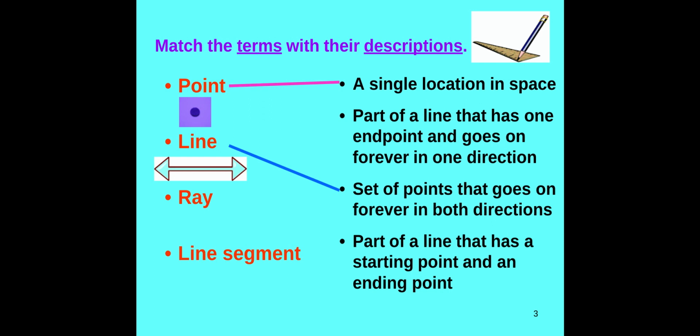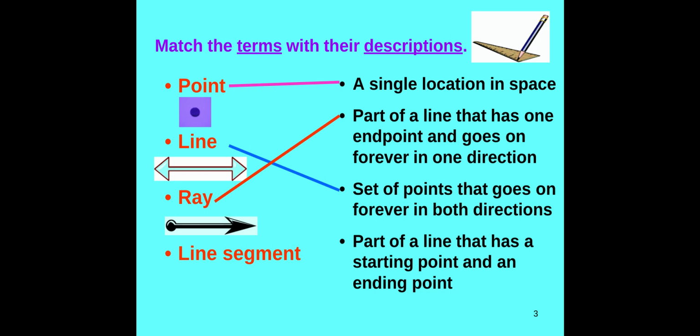A ray, however, is part of a line that has an end point on one side and an arrow on the other that goes on and on forever and ever. Okay, so a line goes in both directions, but a ray only goes in one direction. Okay, it's got a point on one side and it goes on forever in one direction.